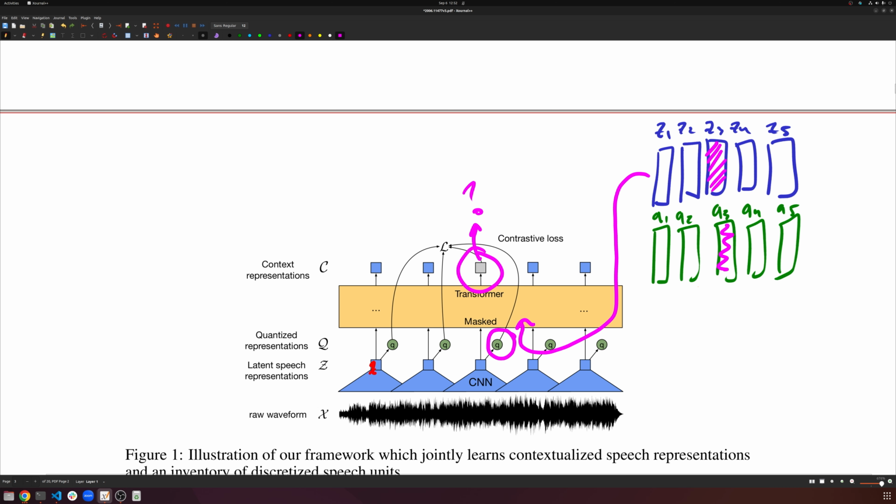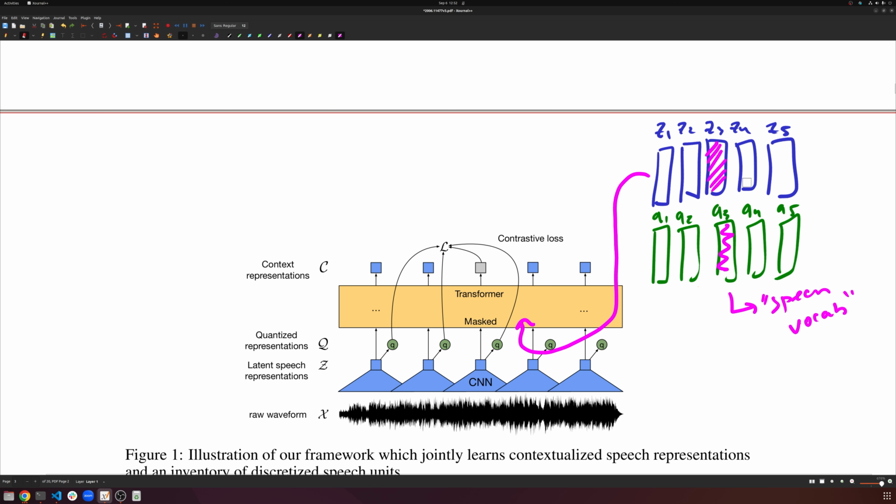So we've essentially created, and the way I like to think about it, is these quantized vectors are kind of like our speech or audio vocabulary, right? Just like in a tokenizer, you have the vocabulary of your tokenizer, we have the vocabulary of our audio. What makes this neural network unique is that instead of training a speech tokenizer first and then training a masked language model on top of those speech tokens, we go ahead and train the whole thing at once. We have our speech tokens at the beginning and the masked language model on that.